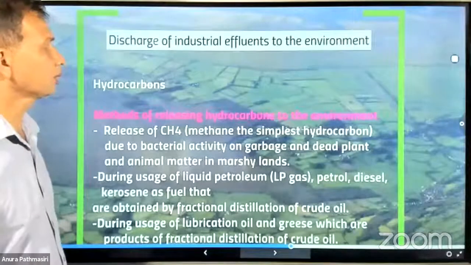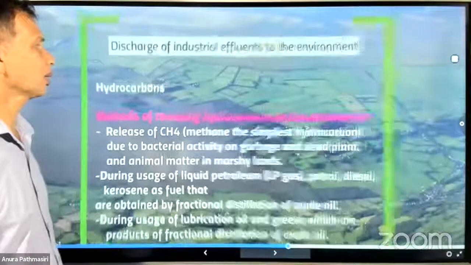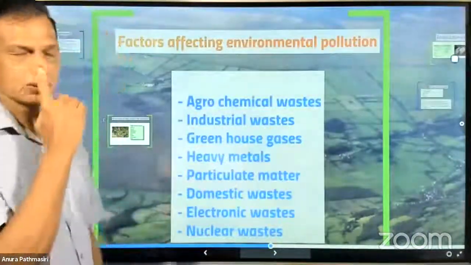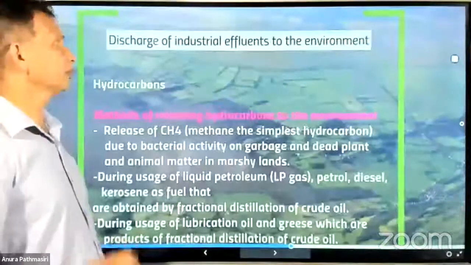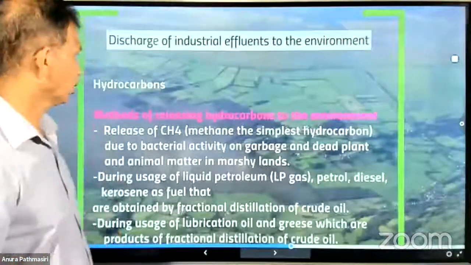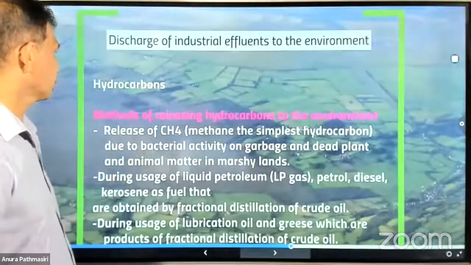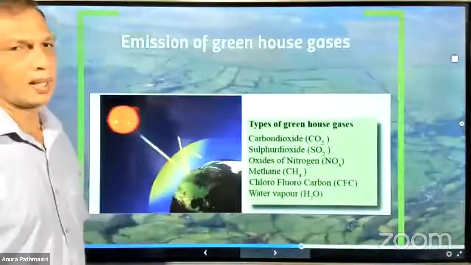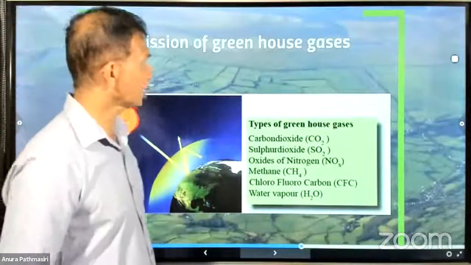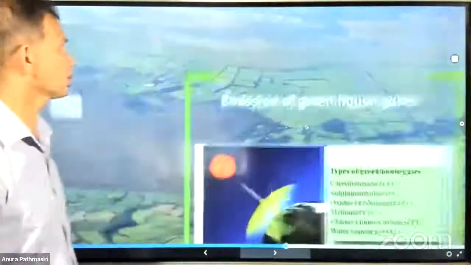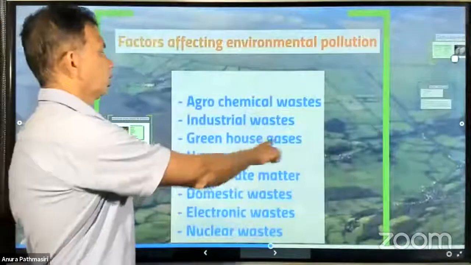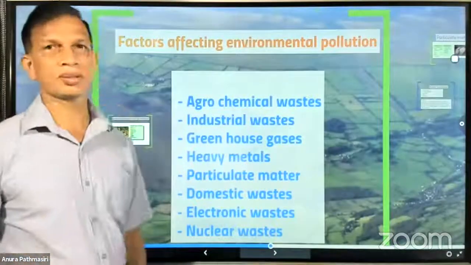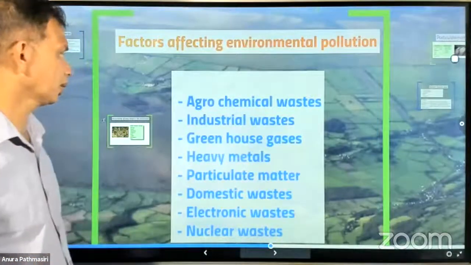Discharge of industrial effluents, as we discussed, we have industrial waste here. So we're going to learn about the industrial waste in detail. There are industrial waste hydrocarbons, how these hydrocarbons are added to the environment, and emissions of greenhouse gases. That's the third one, our point. So what do greenhouse gases mean and how are they added to the environment?